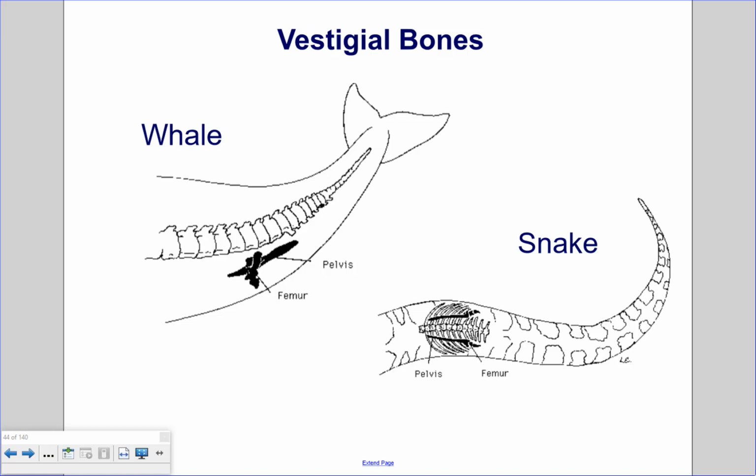Similar story with the snake. Snakes have hips and leg bones as well, but they've evolved more for slithering on the ground, and these bones are no longer useful and they just shrink over time.